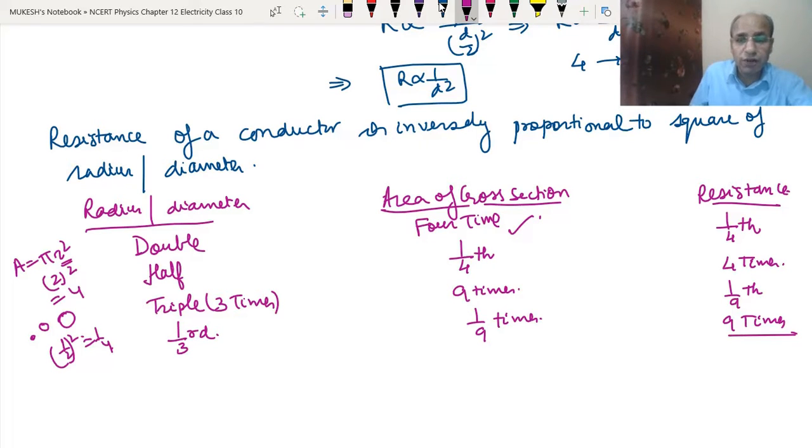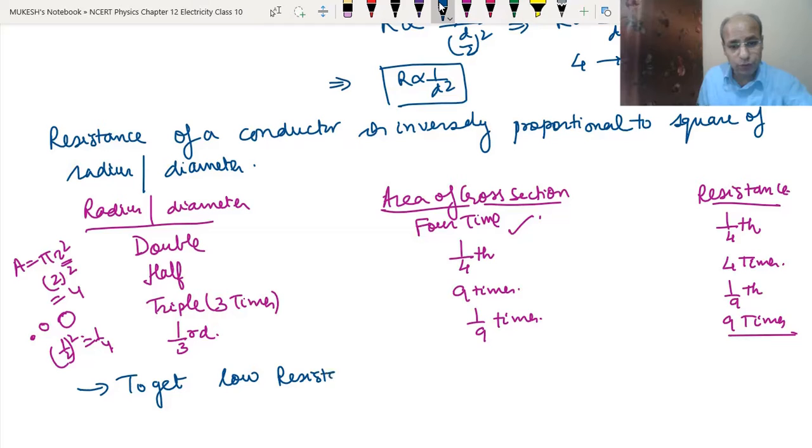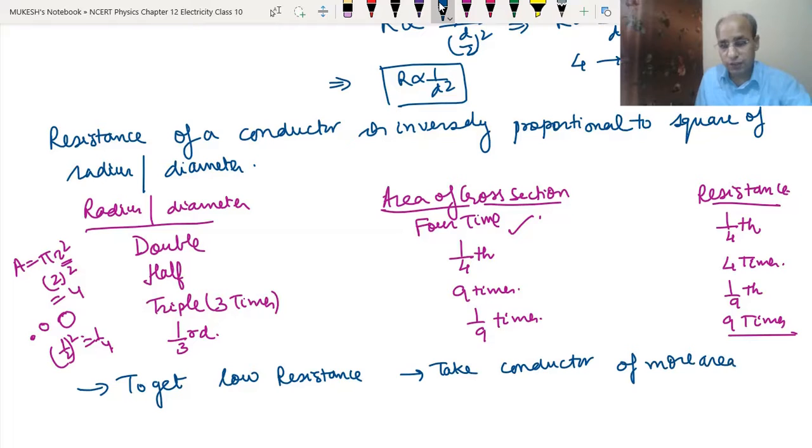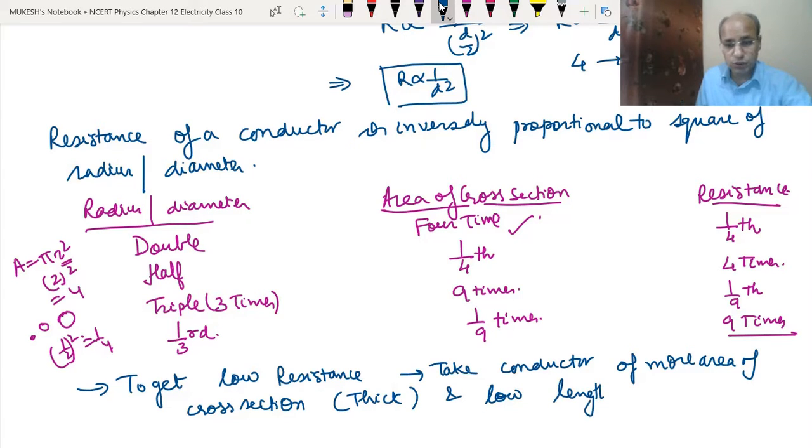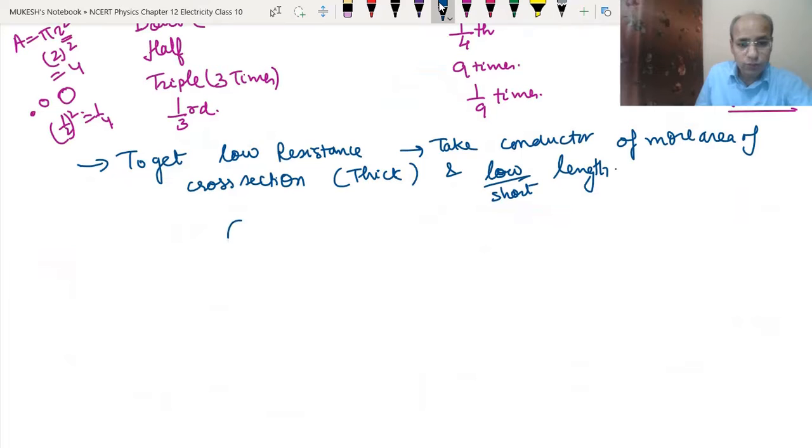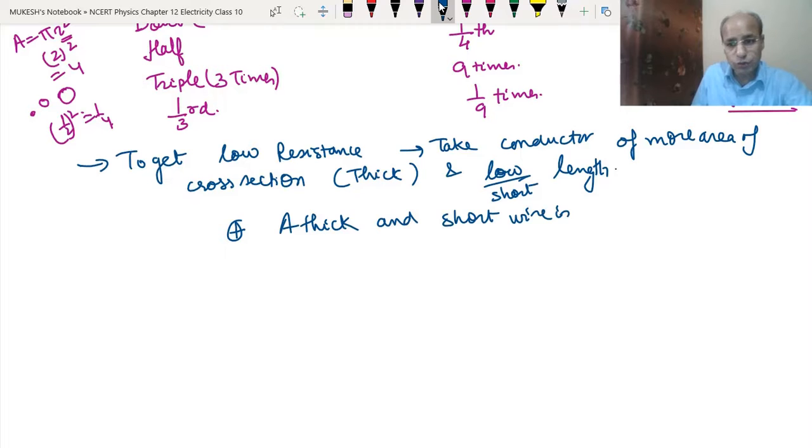Okay, so finally, what we can conclude when we combine both: suppose to get low resistance, what should we do? Take a conductor of more area of cross section, or we can say a thick wire, and less length, or you can say a short length. So a thick and short wire has low resistance, and is used to get low resistance.